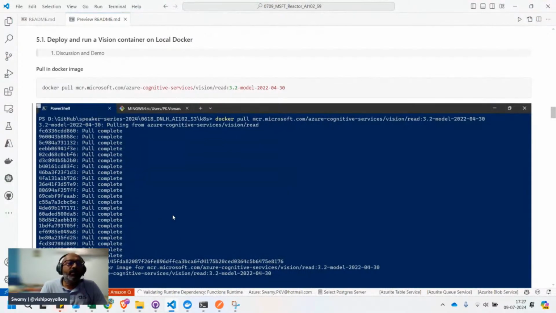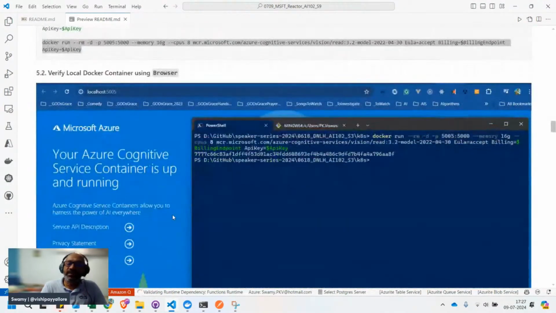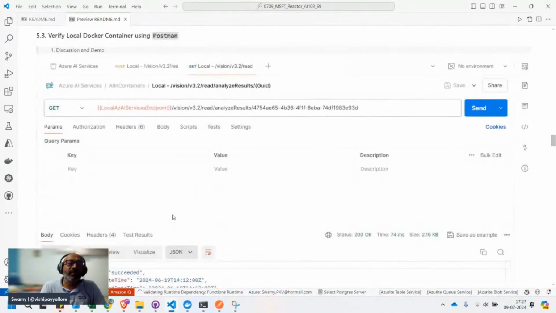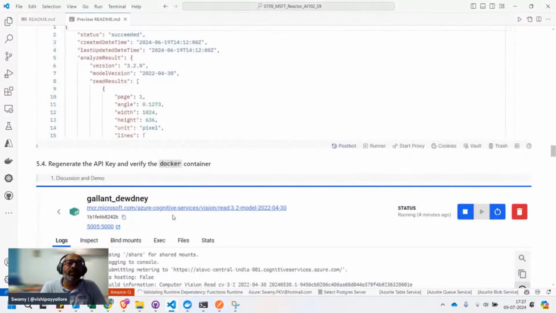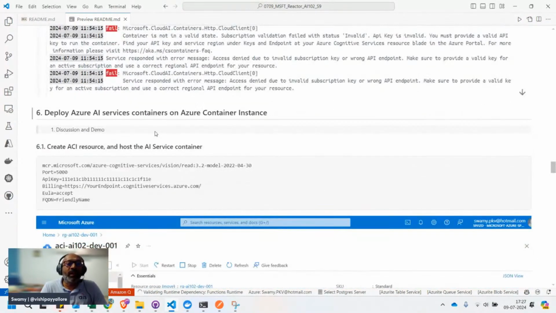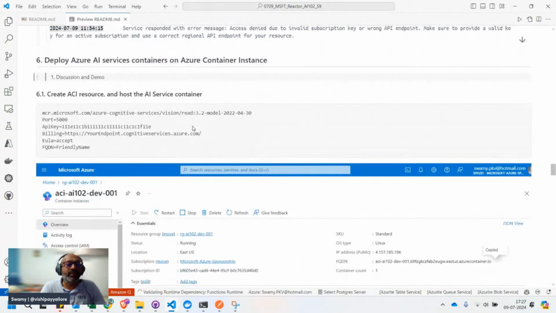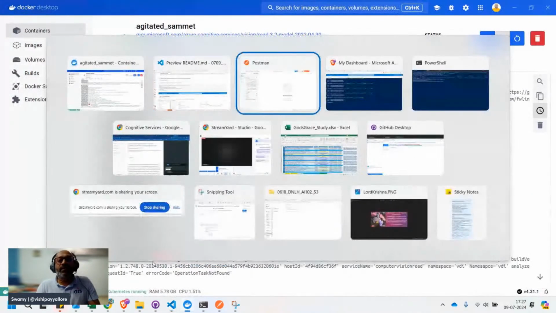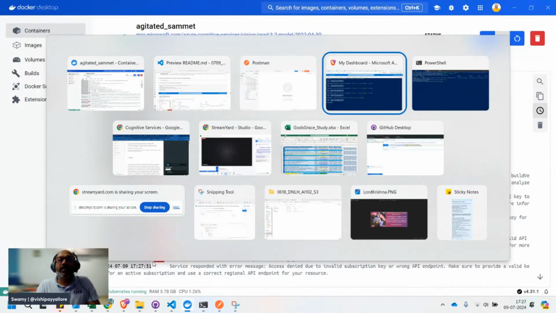So now let's go and see the next version. We have seen how we use it in local Docker, and now let's see how we can do it as part of Azure Container Instance. So again, if you see this in Azure Container Instance, we can create it, and again we need the API key and the endpoint. Without that, it will not work. Okay, let's go and create it now.